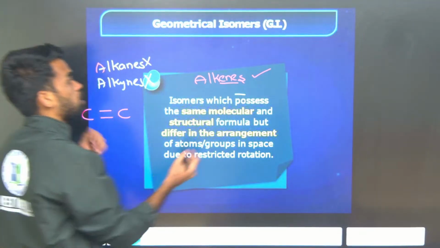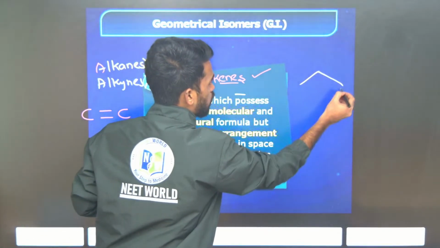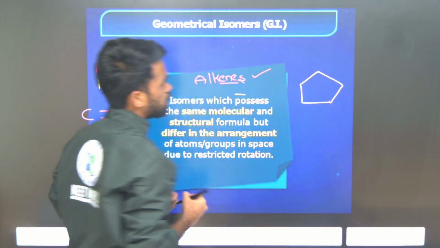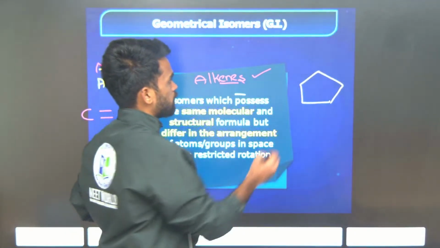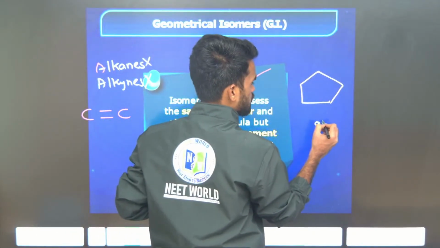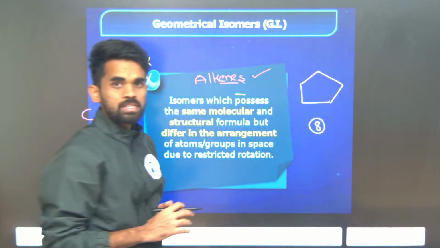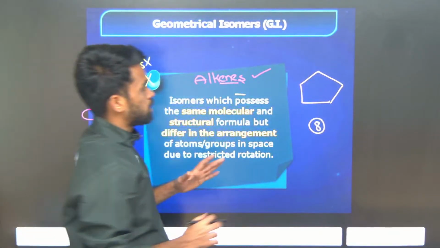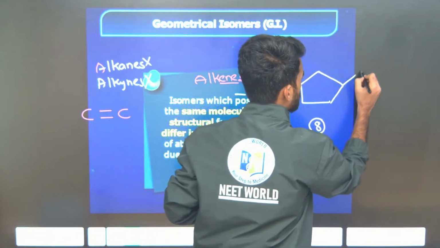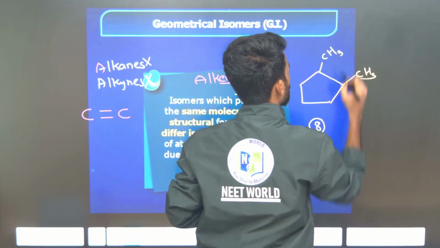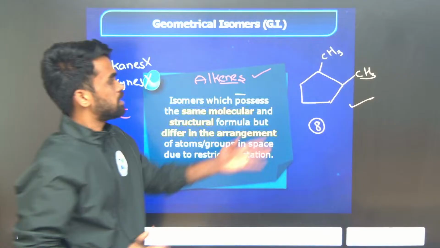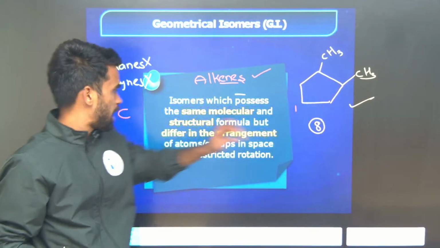As well as cycloalkanes, here I am writing that in a simple cycloalkane it is not possible. But for ring size after 8 it is possible in simple cycloalkanes, and if there are any substituents like a methyl group, then we can say cis-trans isomerism exists in these cycloalkanes also, along with alkenes.